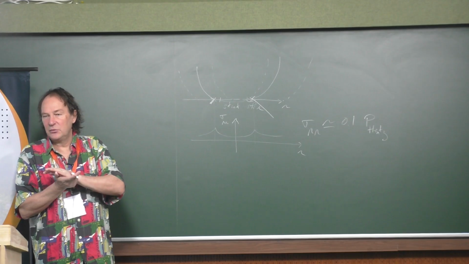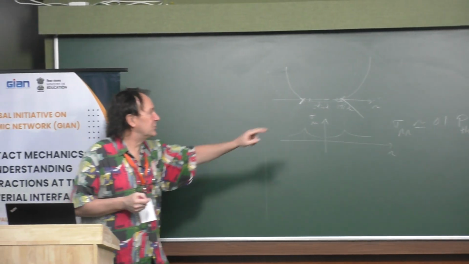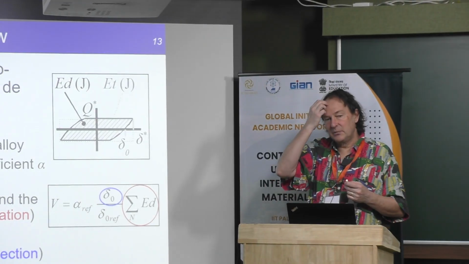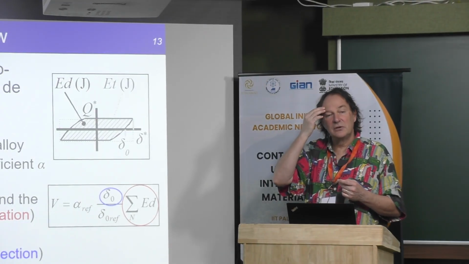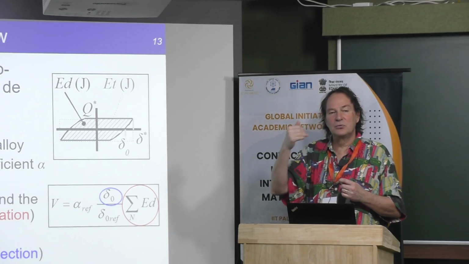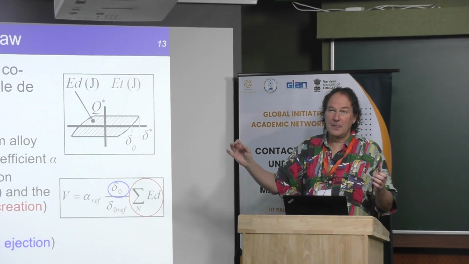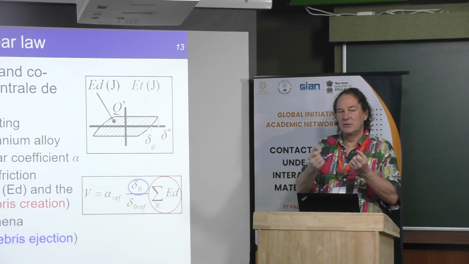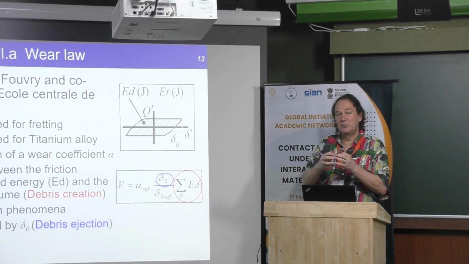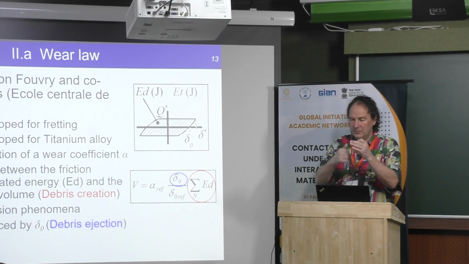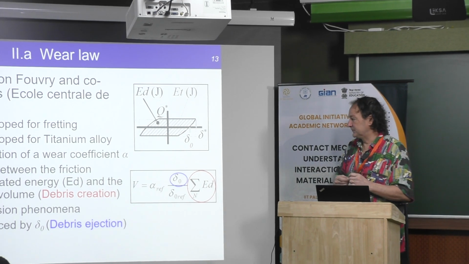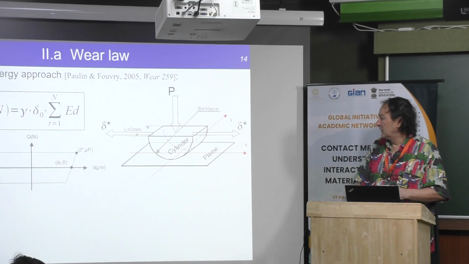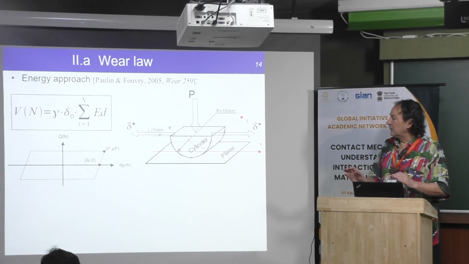This is why sometimes you can move from a mixed stick slip regime to a gross slip regime due to the debris effect. If you are interested in the effect of debris, there is a nice paper by Vamshi Don, published a few years ago. He managed to, in Ursolver, consider the balance of debris formation and ejection, and he was able to predict the percentage of debris staying in the contact, and we were able to consider that. This is what we call the effect of debris ejection. Okay, then this is typically a very simple model.